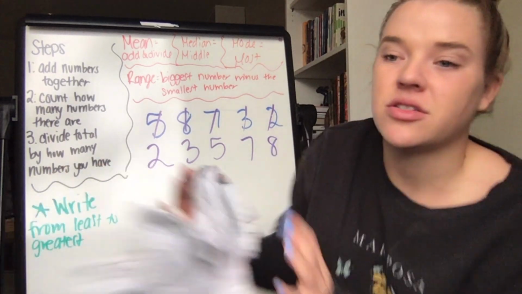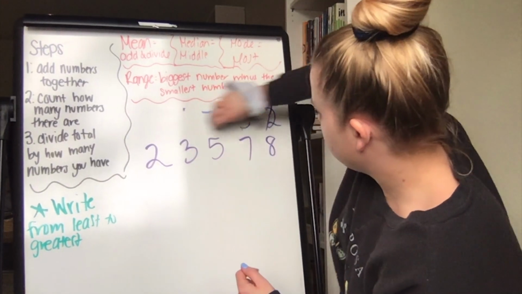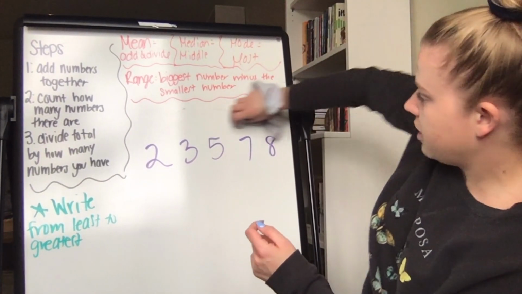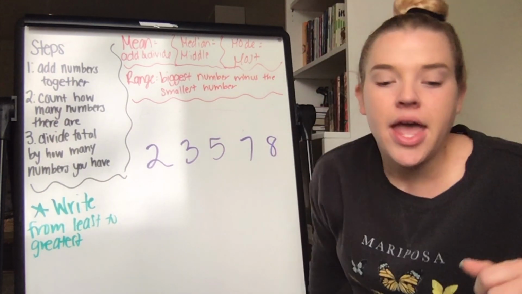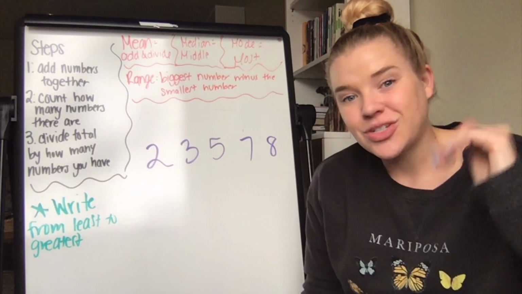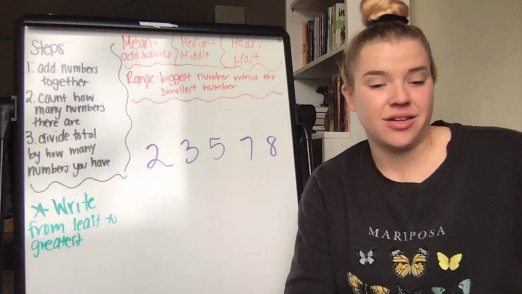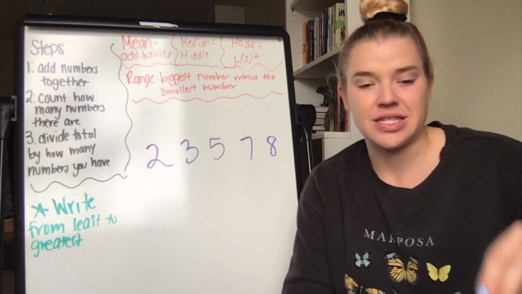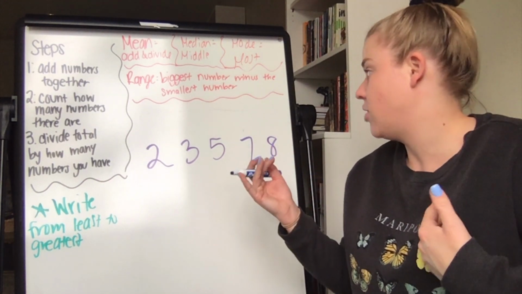I'm going to cross these off so that these don't throw me off, so that I don't get confused as to why there's all these crossed off numbers. And now I'm just going to look at this series of numbers. When I'm doing these, like I told you, I personally like to do the easiest stuff first, get it out of the way. Then it's like, oh wow, I'm already halfway done. This is great. This is easy. This is wonderful. So my first thing that I'm going to do, I like to just find mode first.